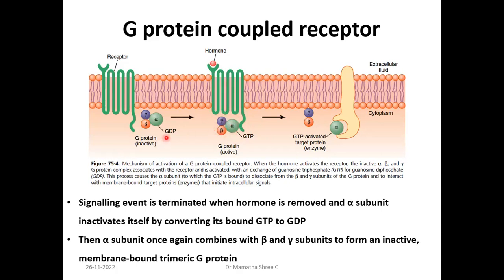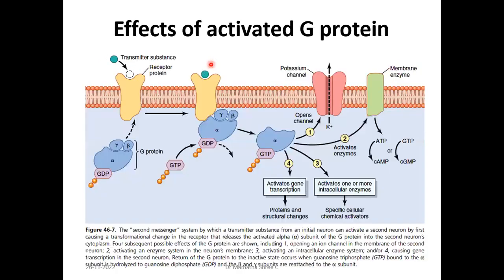Initially it was GDP and then it becomes activated, with the GTP-activated alpha subunit. Hence, the gamma and beta subunits get separated, and this activated alpha subunit will now bind to the target enzyme which will bring about the actions of the particular hormone which is bound, right?